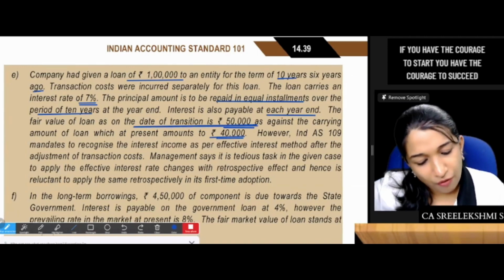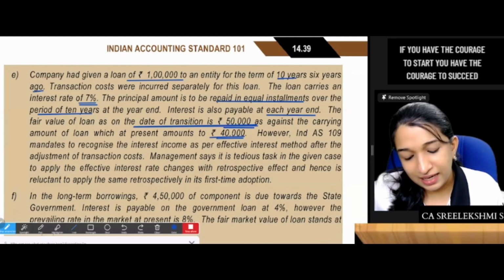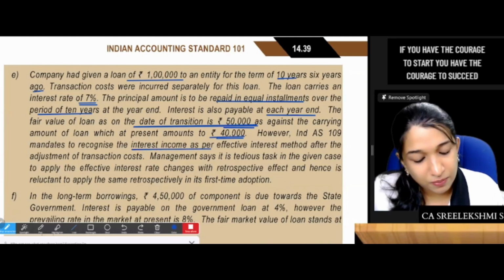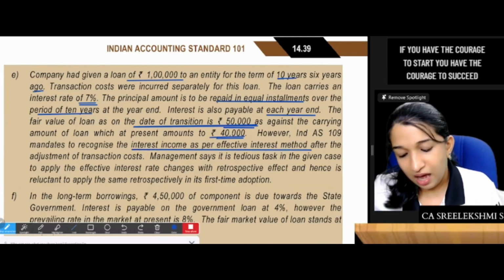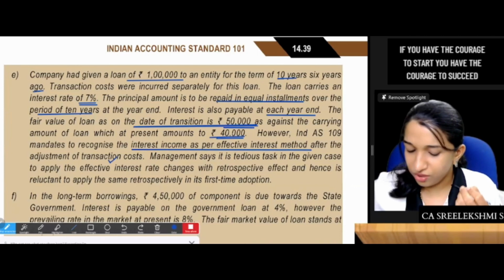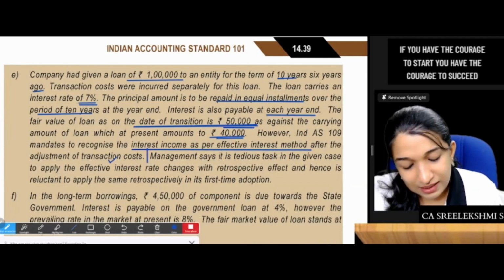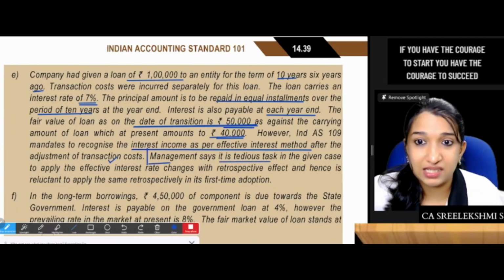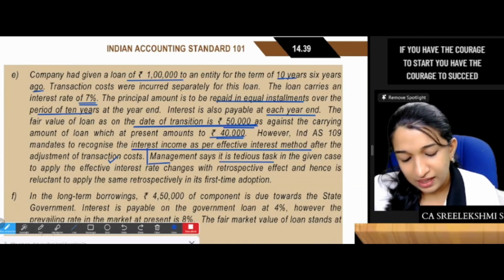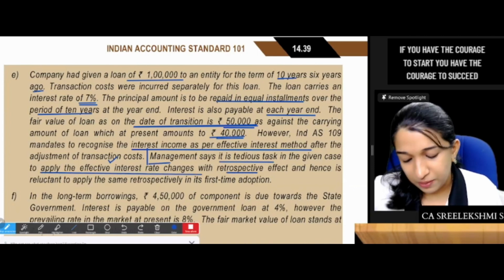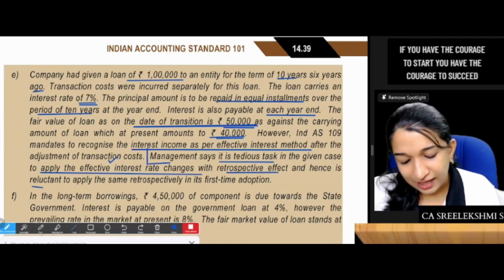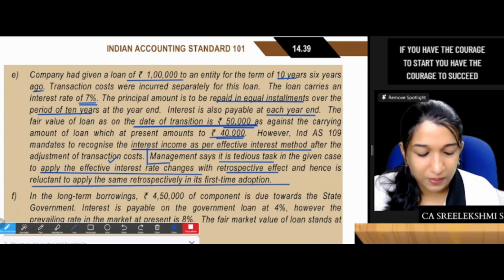Okay, fine. However, Ind AS 109 mandates to recognize interest income as per effective interest method after adjustment of transaction cost. Management says it is a tedious task in the given case to apply EIR with retrospective effect and hence reluctant to apply the same retrospectively.